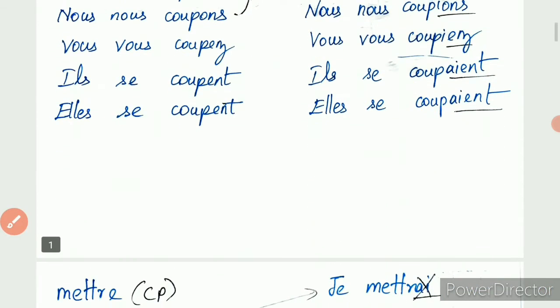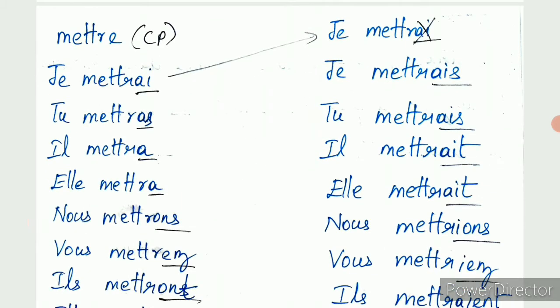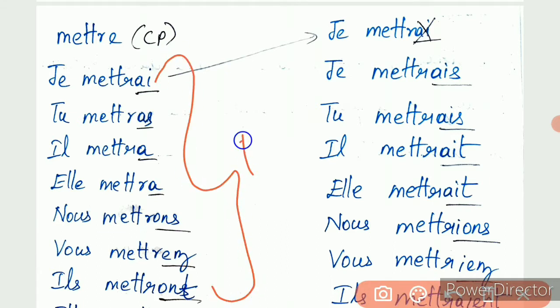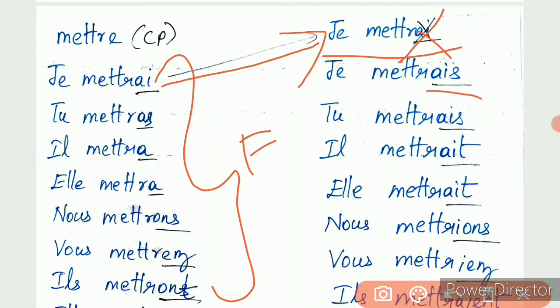Okay. Now let us move on to the second verb. What is the second verb here? It is mettre. Mettre, we have to change and write in conditional present. So what is the formation of conditional? How do we form conditional present? We have to write the future, and from that we take the first person singular je, remove ai and add the imparfait endings, which makes the conditional present.